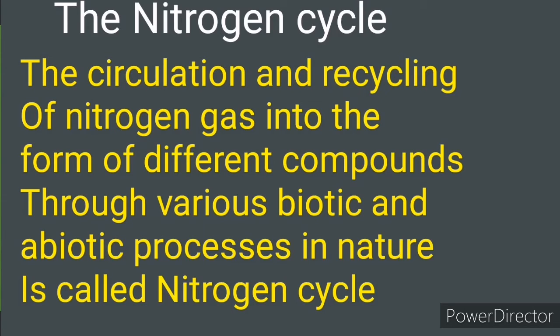Next point is the nitrogen cycle. See in this diagram, nitrogen forms 78%, the maximum portion of the atmosphere. It is necessary for the maintenance of nature's cycle. The circulation and recycling of nitrogen gas into the form of different compounds through various biotic and abiotic processes in nature is called the nitrogen cycle.